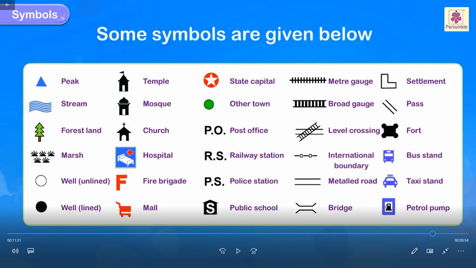Level crossing is also very important, in the railway side also, you can see the railway crossing. International boundary is used. Then metal road, bridges, settlement, pass, fort, bus stand, which is very important, taxi stand, petrol pump. So when you go to the petrol pump, you can see these symbols. Okay.